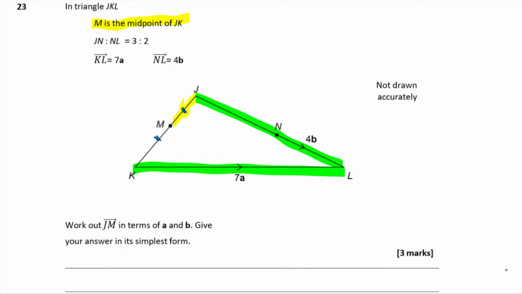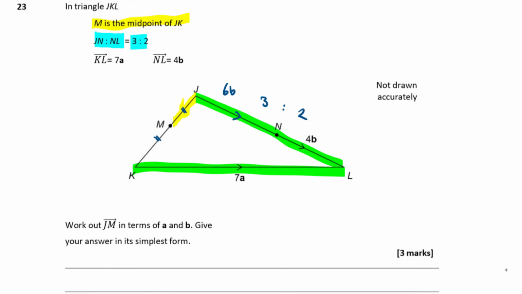And we're also told that JN to NL is in the ratio of 3 to 2. So JN to NL, this is 3 to 2 along here. Okay, so if this is in the ratio of 3 to 2 and NL is 4b, then if I divide that by 2 and times it by 3, it should tell me that J to N, this part down here, is going to be 4b divided by 2 times by 3. It's going to be 6b, isn't it? That's going to be 6b. I'm just going to write that down.